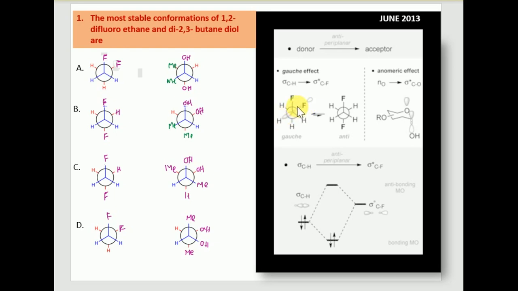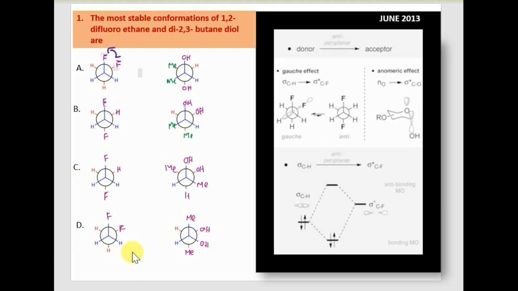So that is the reason in 1,2-difluoroethane that only when the two fluorines are gauche to each other will the conformation become stable. So here in this case it is gauche, but here it is staggered, and again here it is staggered, and here it is. So we can eliminate option B and option C.